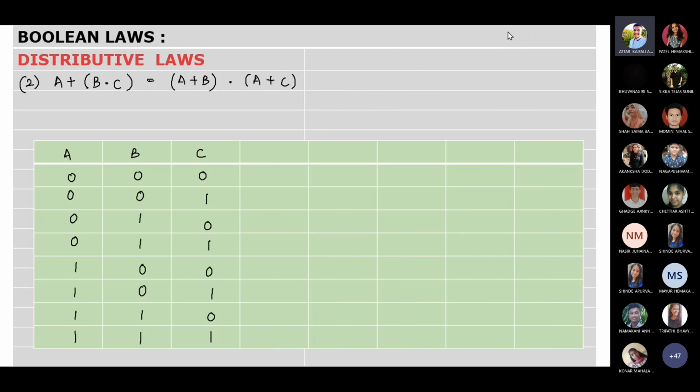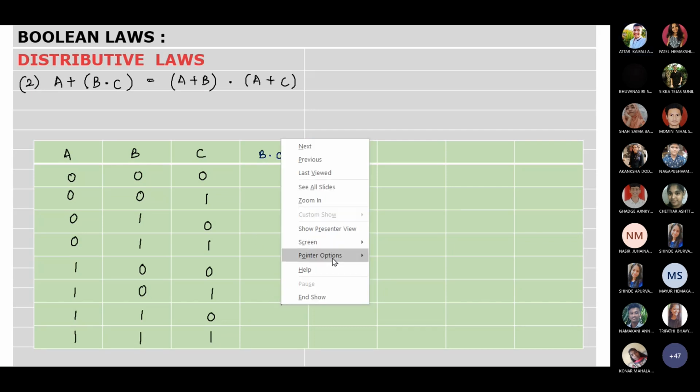Next, we go on for the second distributive law. A plus B dot C. Here the plus operation is being applied on B dot C. So A plus B dot C is nothing but A plus B dot A plus C. Dot gets individually operated on B and C. Okay? As Himakshi said, I will follow that, and I start with the first element. B dot C, first we will solve. So we focus on only those two columns.